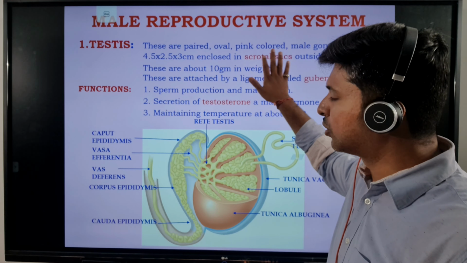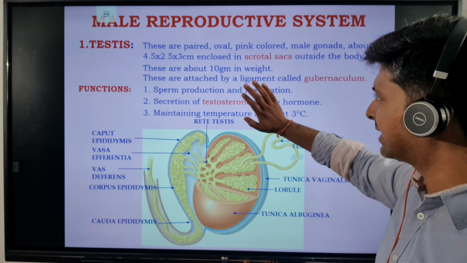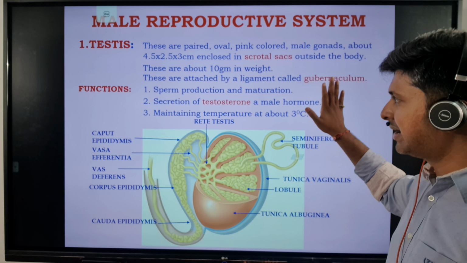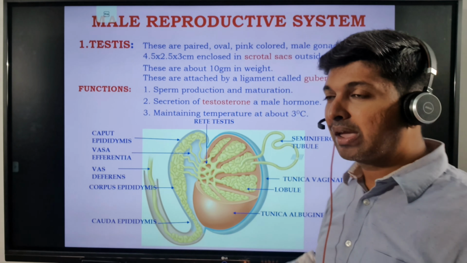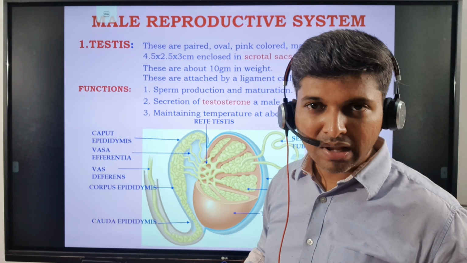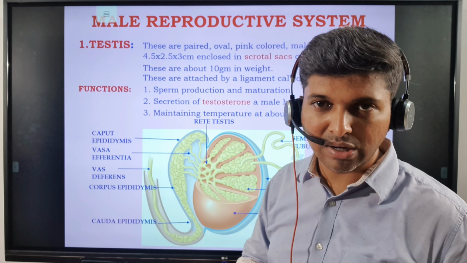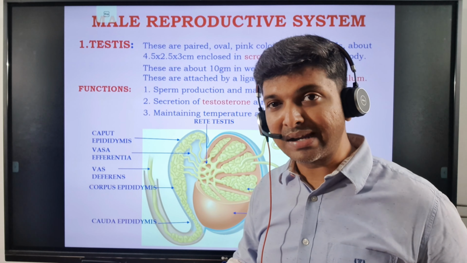No need to note down the dimensions, but yes, you need to know what the scrotal sac is. You need to know the ligament. I told you about the inguinal canal. This inguinal canal also reminds me of Hitler. Hitler was a person whose testes did not descend. Now this is a disorder, right? In some people the testes just do not descend after birth.